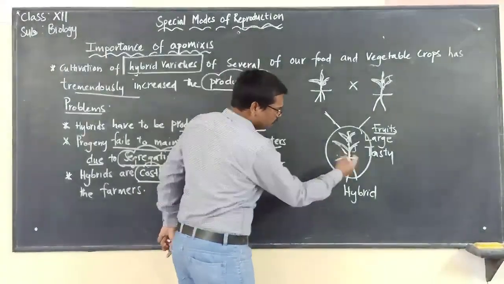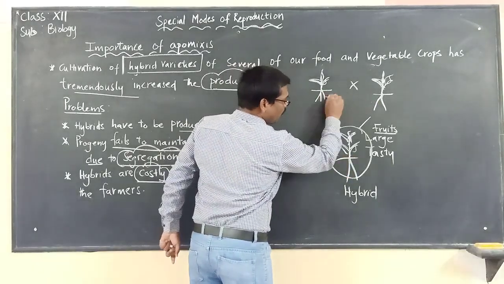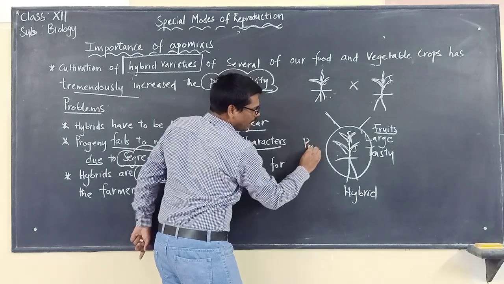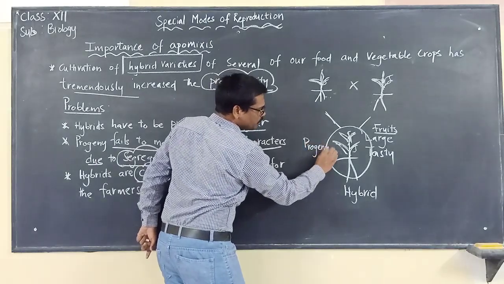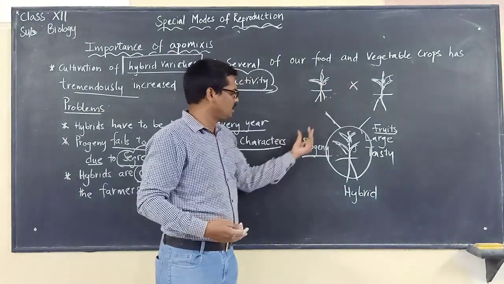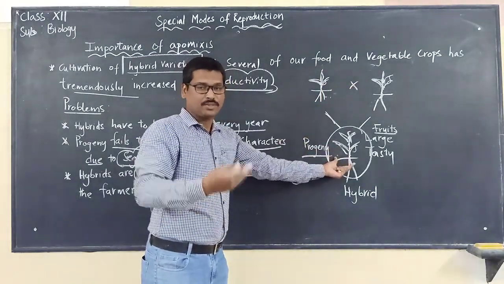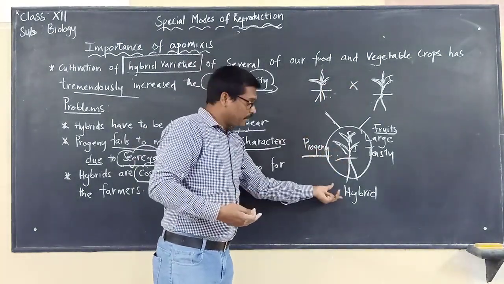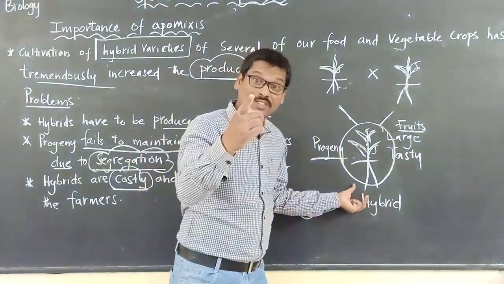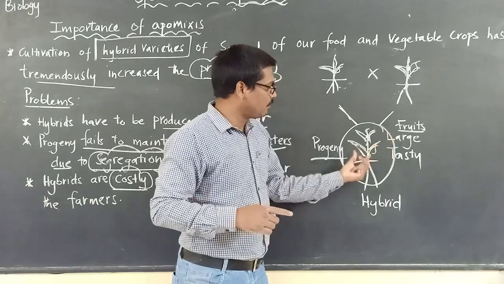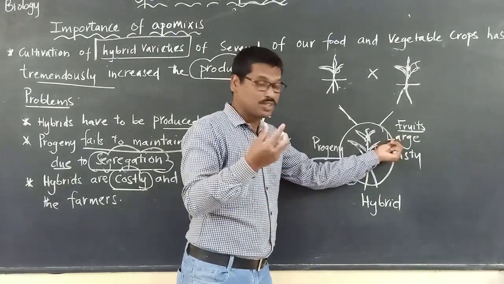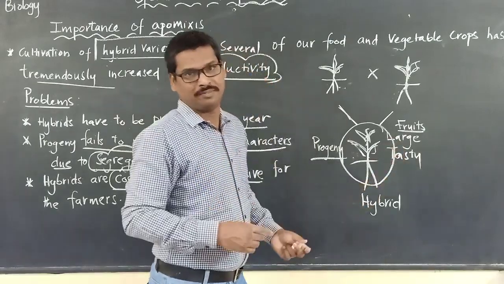And this is otherwise, because it is brought from these two plants, crossing these two plants, we are calling this as what? Actually progeny. Progeny means what? The new generation, next generation of the parents. These two are the parents, and this is the new generation. We are calling it as progeny. Because it is having the desired characteristics, we are calling it as hybrid. What are those desired characteristics? We said it is having the characteristics to bear the fruits which are large and tasty.